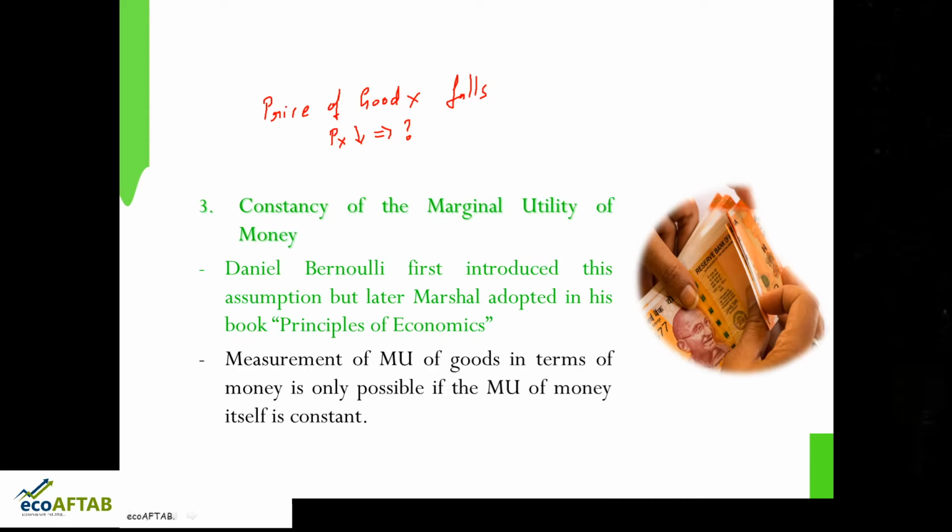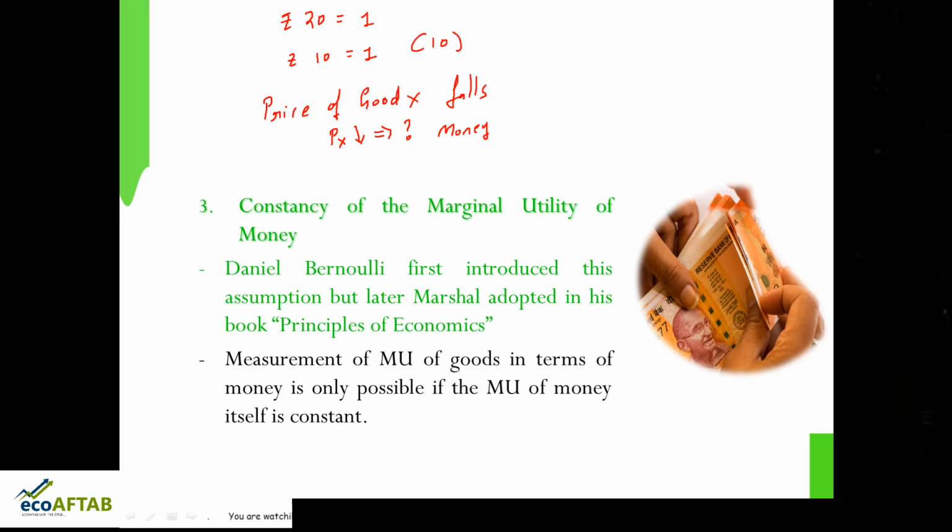If the price of X falls, it means the consumer has a certain amount of money left with him which he would have paid at the original price when the price was high. For example, if the price of good X was rupees 20 and he was purchasing 1 unit of it, and now the price has become rupees 10 and he is still purchasing 1 unit, he has 10 rupees left with him.